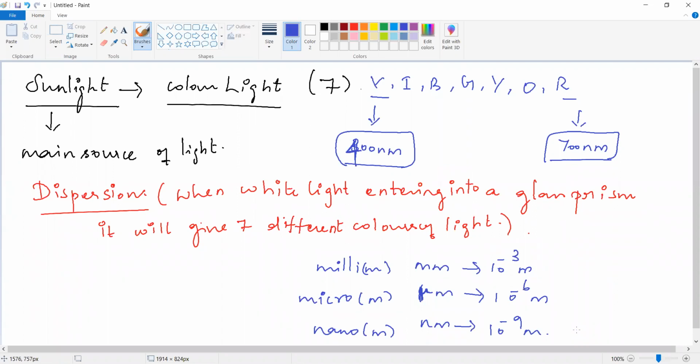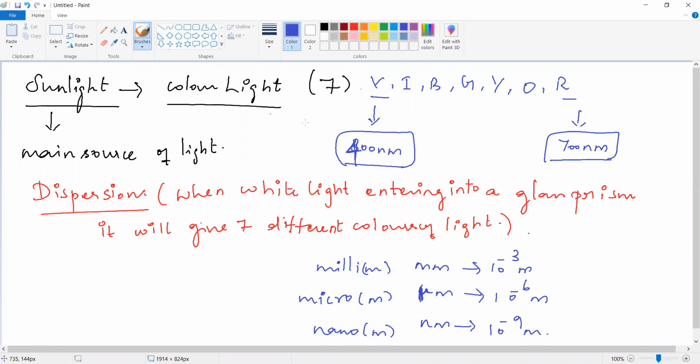So what is the wavelength of violet? It is in the range of 400 nanometer. Red color is 700 nanometer. Ma'am, that is why when we see red color, it is so bright. Yes, exactly correct. We are able to see the red color as bright. Shall we go for the next one?